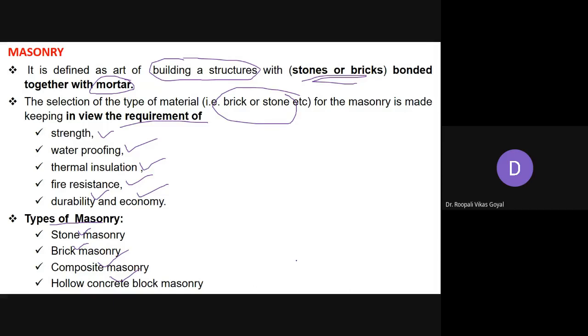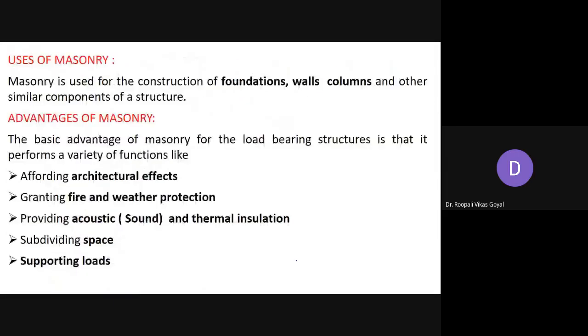Now, the uses of masonry. Masonry is widely used for the construction of foundations, and normally columns, walls and other similar components of the structure are generally constructed with the help of masonry. There are many advantages of using masonry.